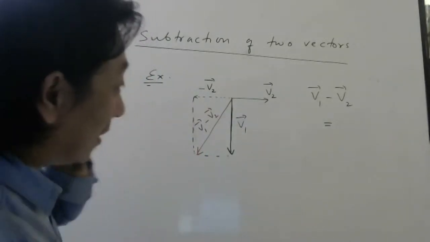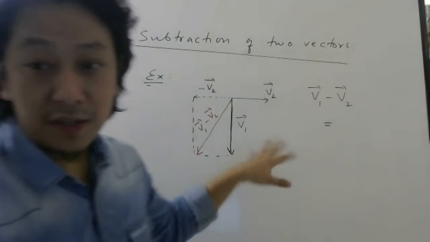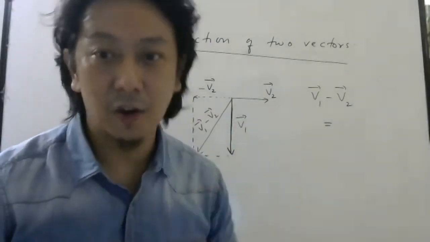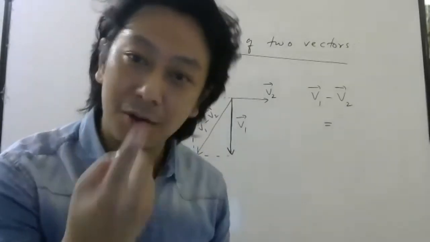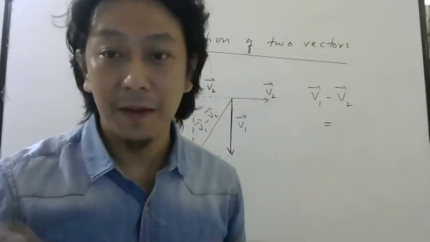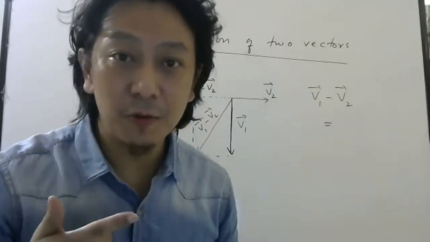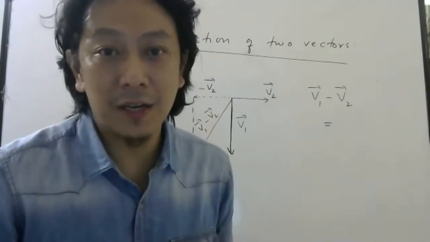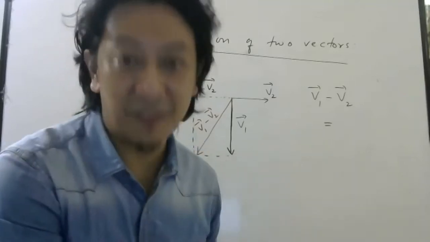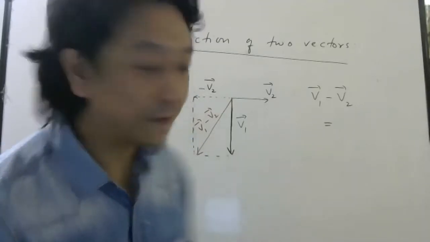Okay. Now let me try to solve the same problem using the triangle law. Using the triangle law also, we see in exams either one rule you use, but don't you think it is always better to learn more methods? If you learn more methods, what is the good thing? If one method fails, the other method you can use.